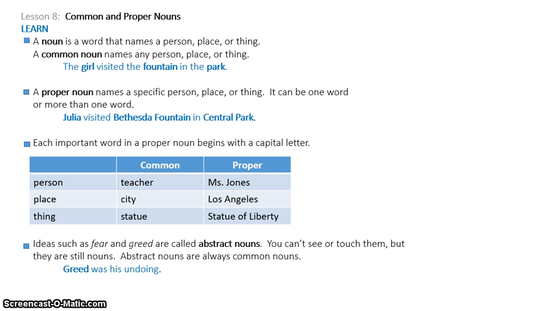So over on the left side of the chart, the first two columns, they give you some common nouns, like a person, a teacher. Well, if I wanted to name a very specific proper noun, I would say Ms. Jones. All right, and you notice that they capitalize those. So common nouns would be a place, a city, a proper noun would be Los Angeles, and they capitalize both words. The last one says a thing, statue, and then the proper noun is Statue of Liberty.